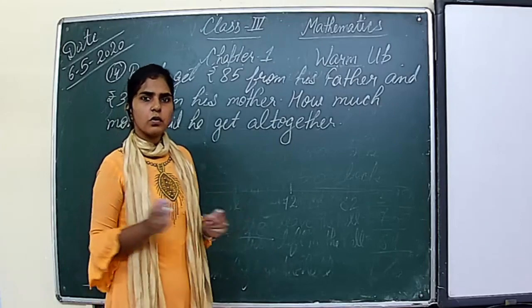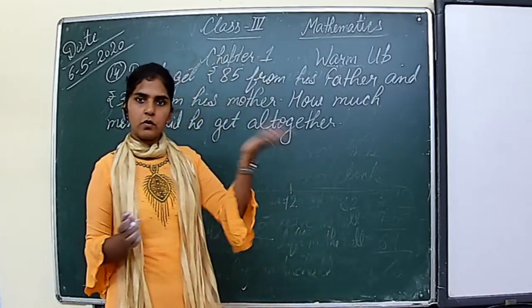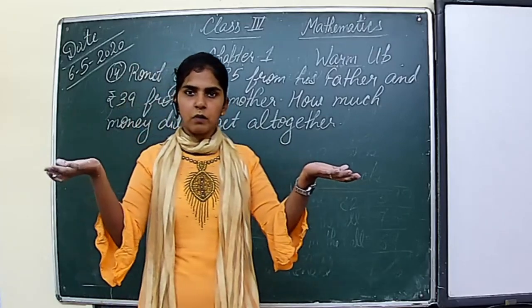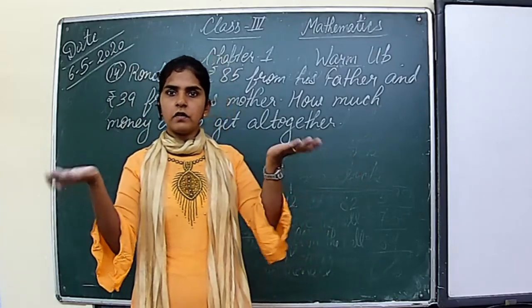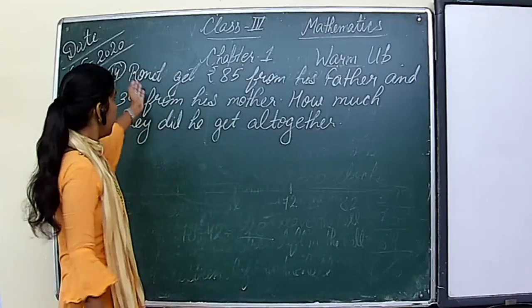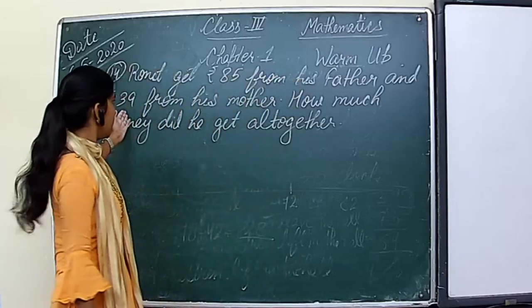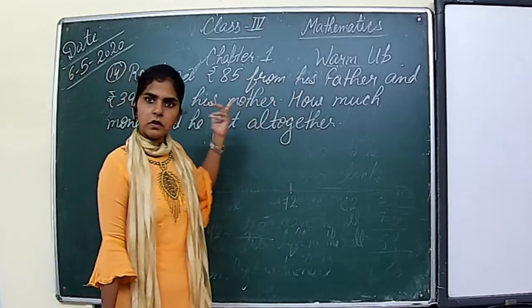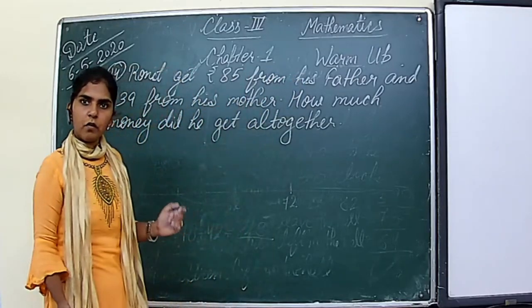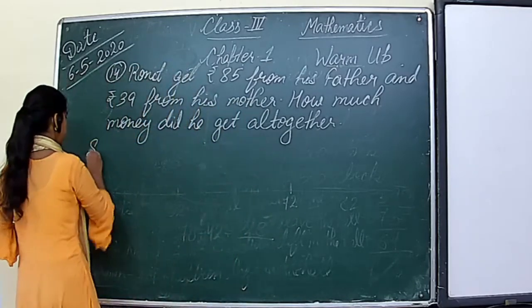How do you know the answer? You just add the numbers: 10 rupees my father gave and 20 rupees my mother gave, so in total I have 10 plus 20, 30 rupees. Similarly, Ronit got 85 rupees from his father and 39 rupees from his mother. So how much money will he have altogether? We need to add the numbers. So let's start.